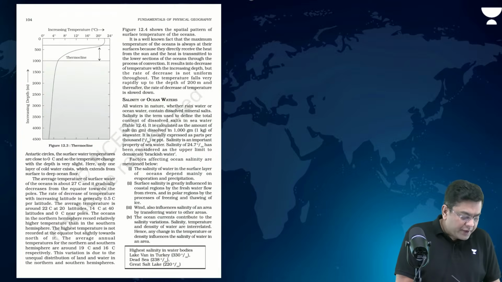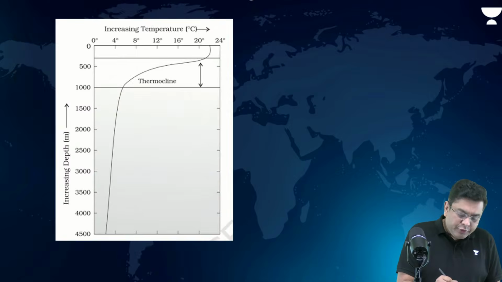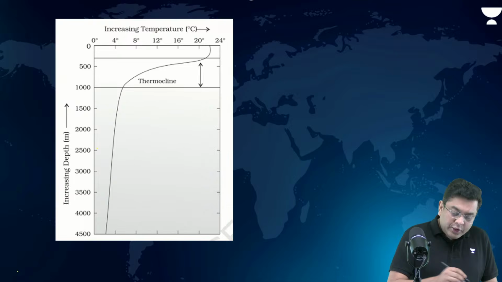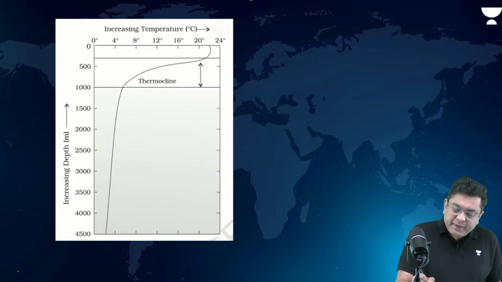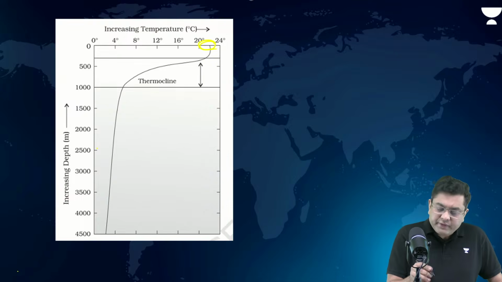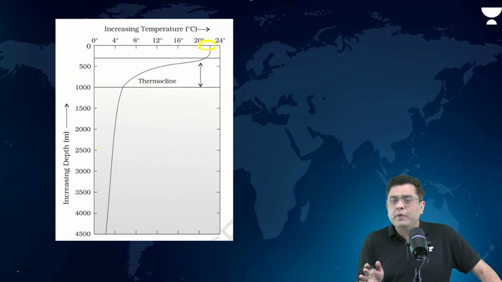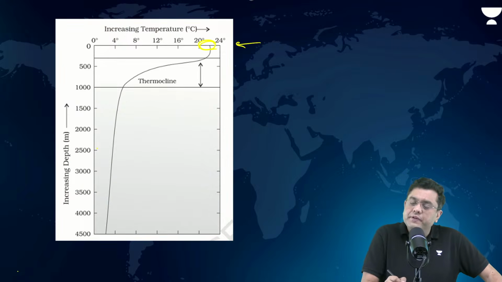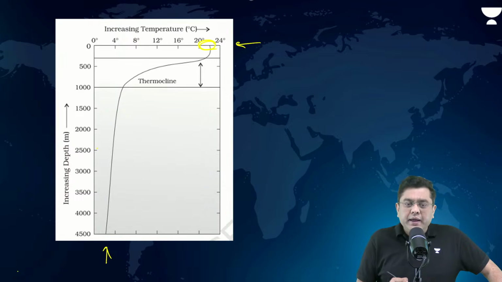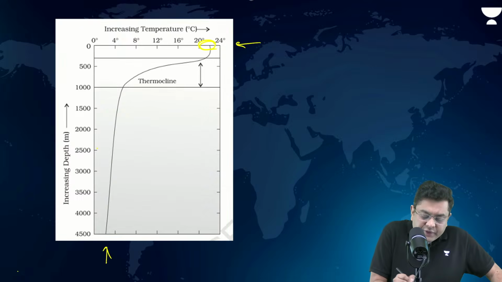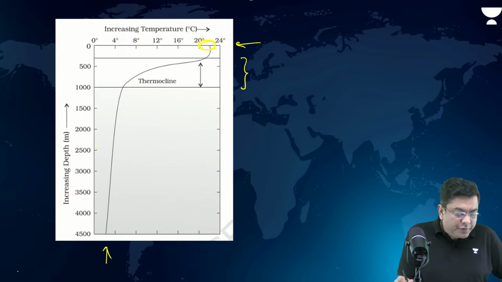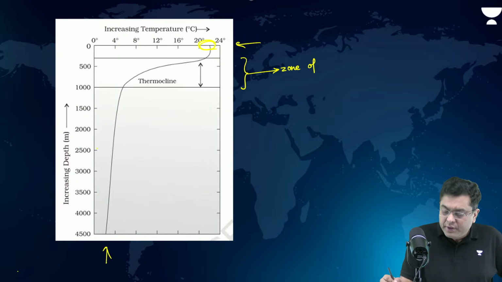So if you observe this phenomenon, you will observe that at the surface there is a temperature of 24, 25 degrees Celsius. At the bottom, it is constant around 4 degrees Celsius. But there is a zone of transition.